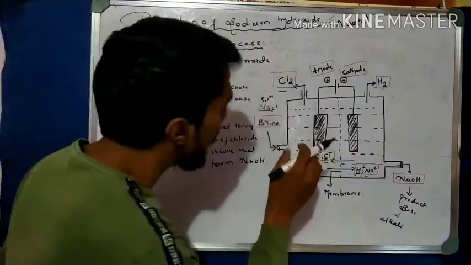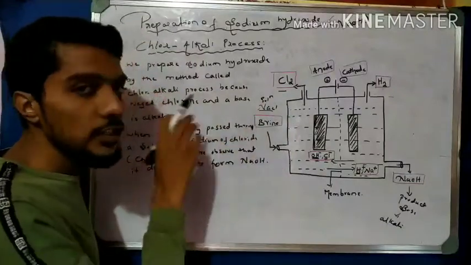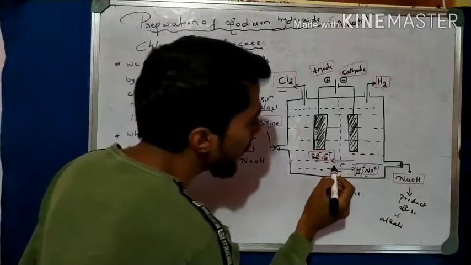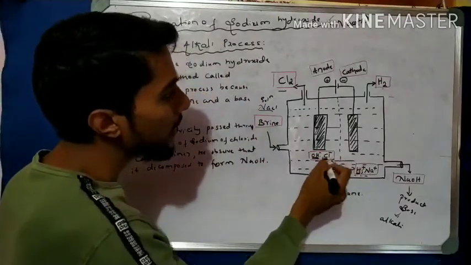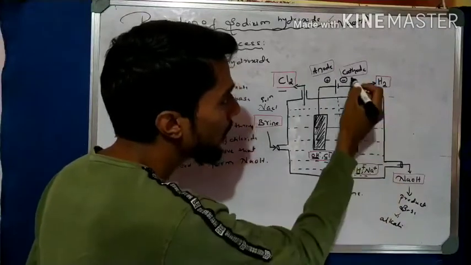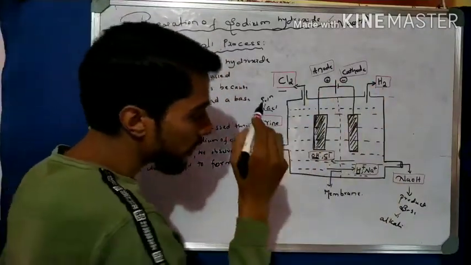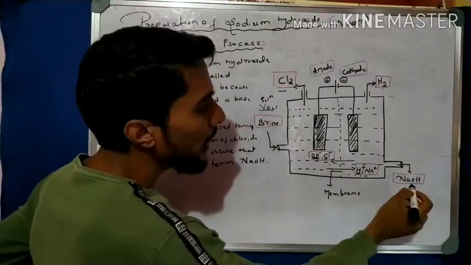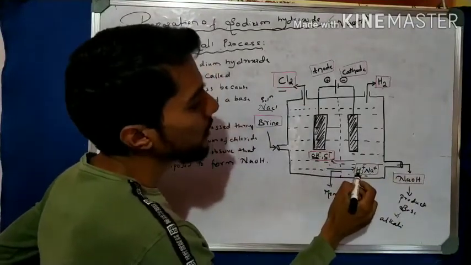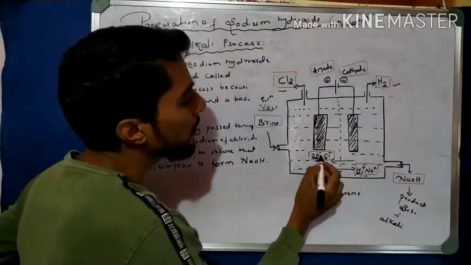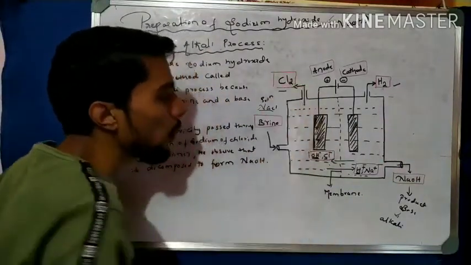When electricity passes into the NaCl, it is decomposed into Na plus and Cl minus ions. The Cl ions are collected toward the anode, and the H plus ions and Na plus ions are collected toward the cathode, right? And then what happened here? The Na and OH form NaOH, and the H2 is the gas which is liberated from the cathode side, and the gas which is liberated at the anode is chlorine gas.